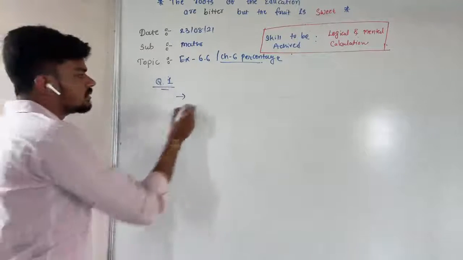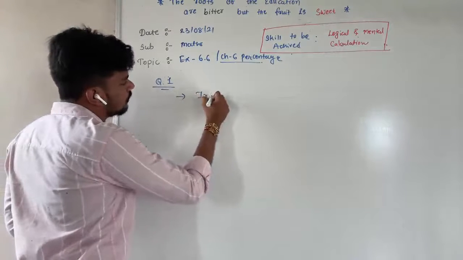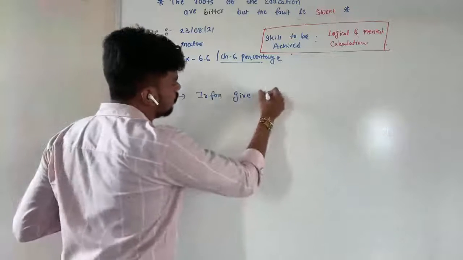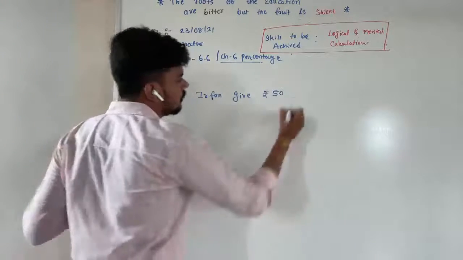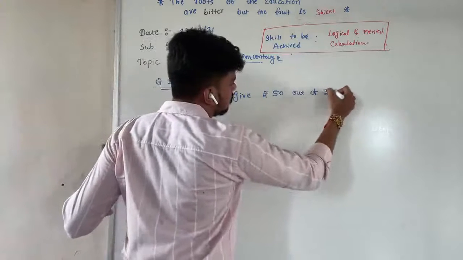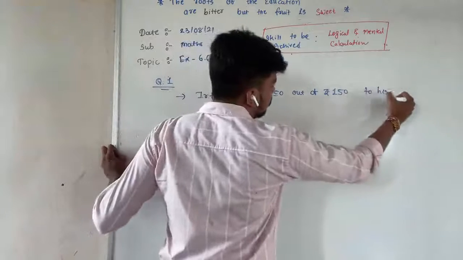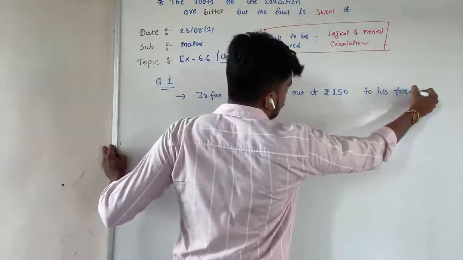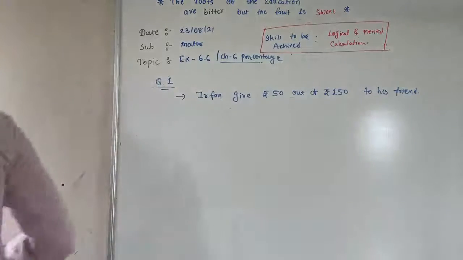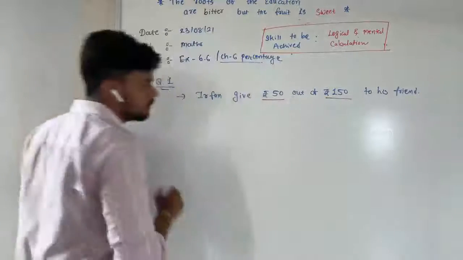If we write that, it is also fine. Now if you see this properly, over here two quantities are given.